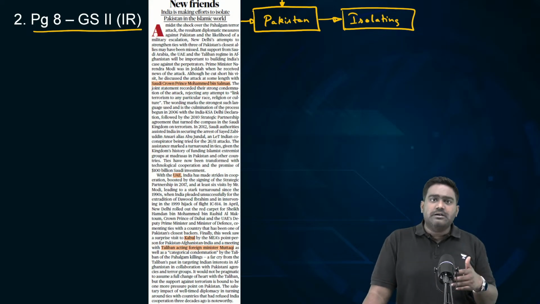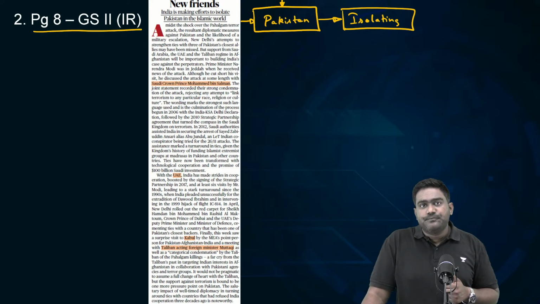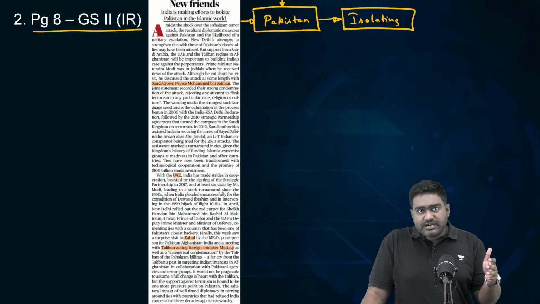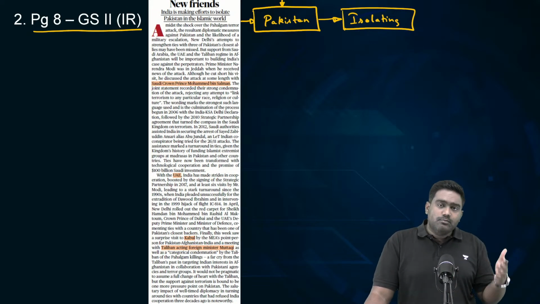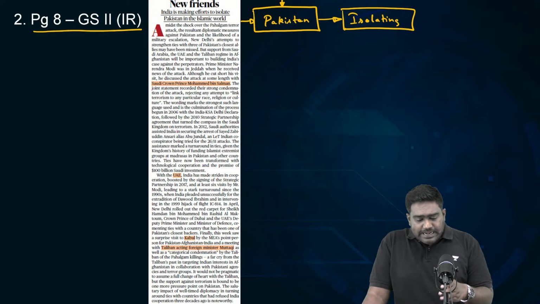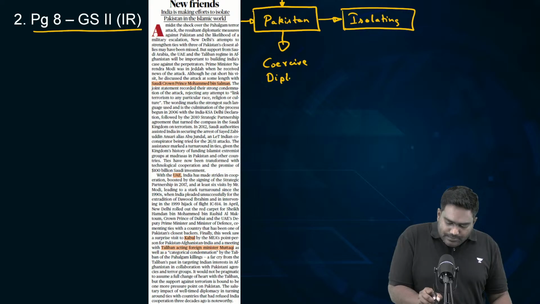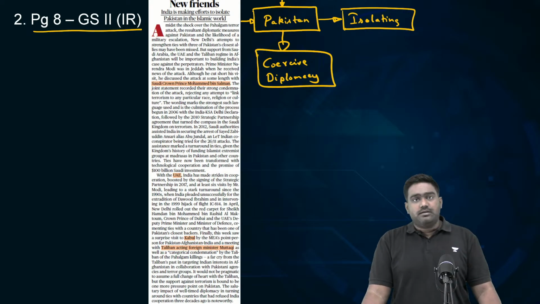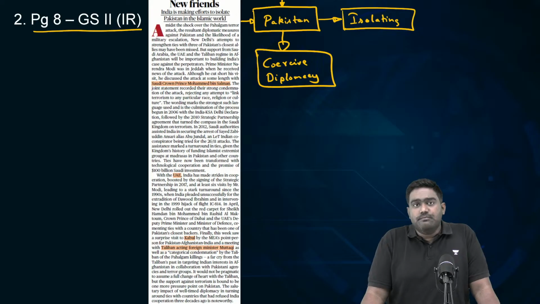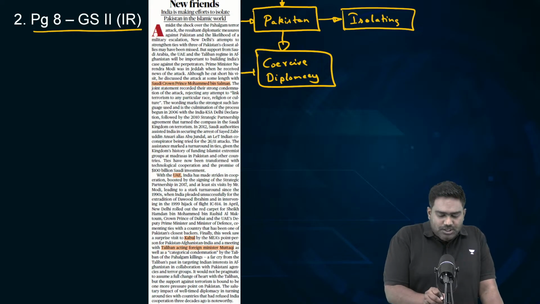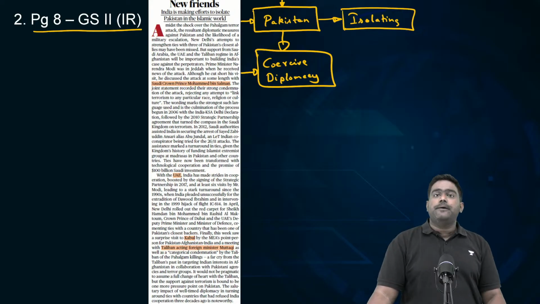We have done it repeatedly since the 26/11 attacks. Since the 2008 Mumbai attacks, the 26/11 attacks, India has engaged in coercive diplomacy to target and isolate Pakistan internationally. To point out that Pakistan is a rogue state that sponsors terrorism, that is deeply enmeshed with non-state actors, including terror groups, to wage a covert proxy war against India.